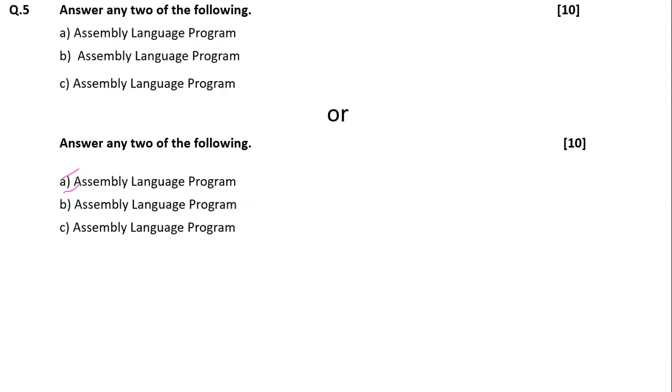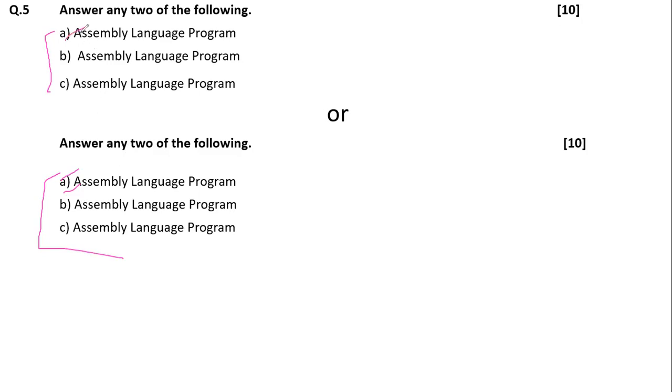Now come to question number 5. In question number 5, as you all know, the programming part, we have 10 marks for programming. So in CS2, in the 10 marks there are no options like C++ and HTML. You will have all 6 assembly language programs. So any 2 you need to attempt from any one section. You are given 2 sections, total 6 programs. In the first section you have 3 programs and in the second section again you have 3 assembly language programs. So any 2 you have to attempt from either section.